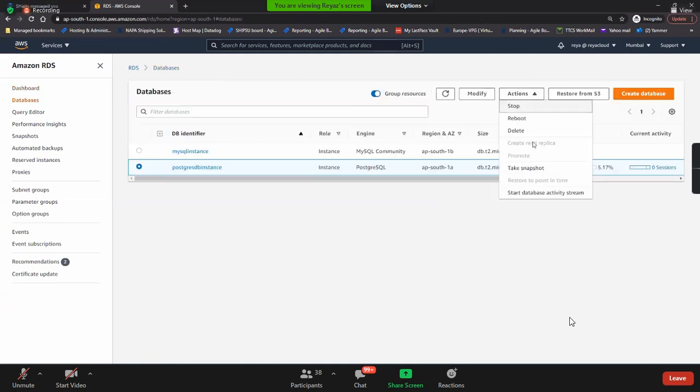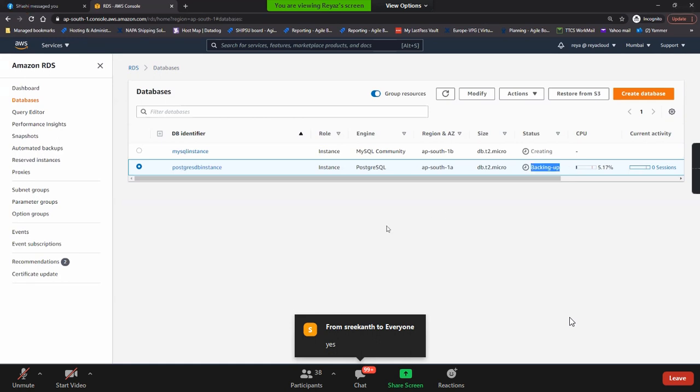Whenever you create read replicas, you'll get the same options. I'll show you quickly: take a snapshot, promote. Anytime you can promote this read replica to your normal one. Let it be. Take a snapshot. Should I show you how to connect to this database?